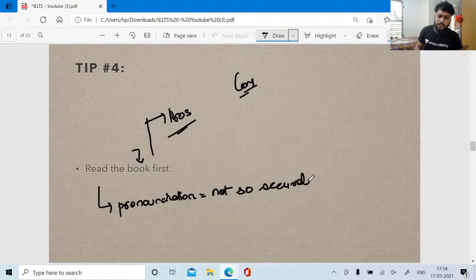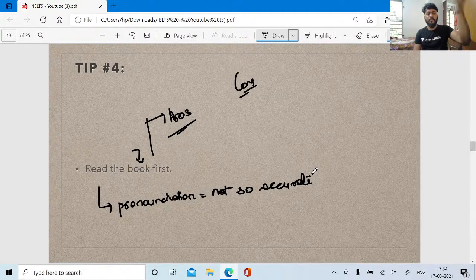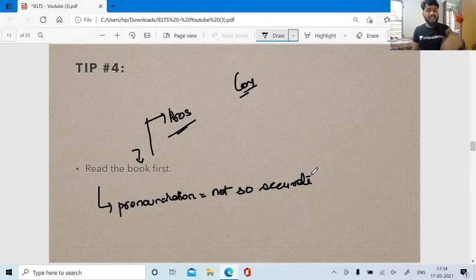But if you watch the movie first, you don't have to care about your pronunciation, because whatever the lead actor says, it will be remembered by you. So you don't have to care about pronunciation, because whatever he says, that is the same way you will be pronouncing the words.